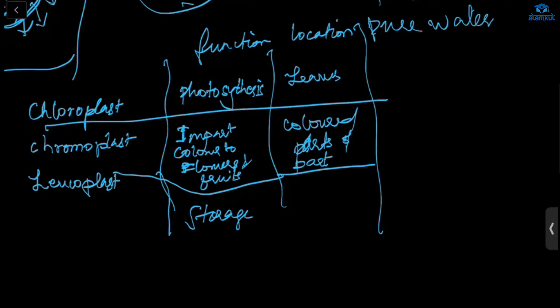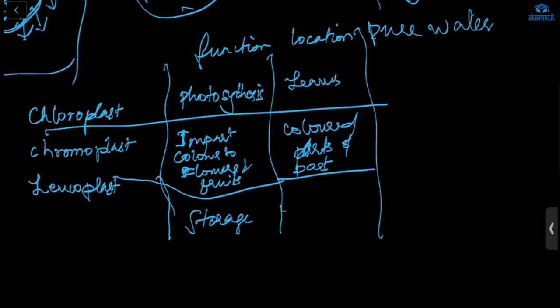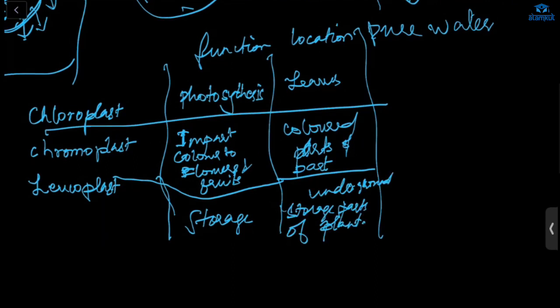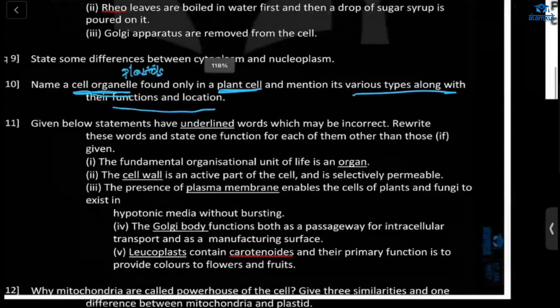Okay. Next, leucoplast location is underground and storage parts. And there are different types of chlorophyll also: chlorophyll A, chlorophyll B. Alpha, beta. Let's see in the next one.